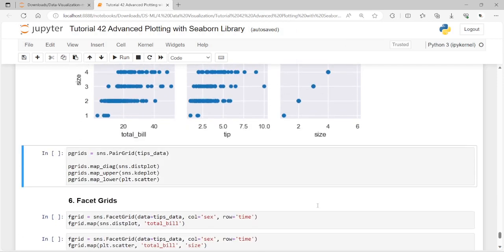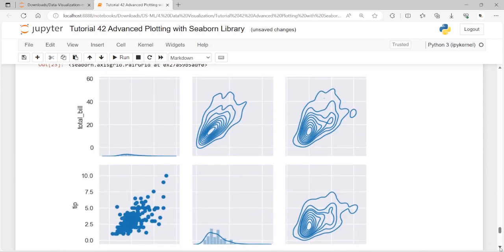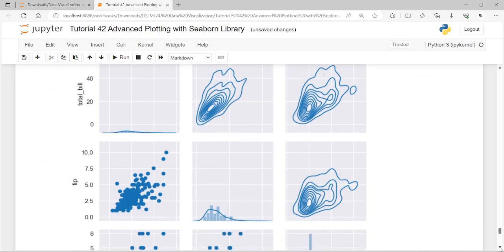Okay, so here kindly observe, we are going to have the kernel density estimation also, and here you can make use of a distribution plot, and of course a scatter plot where you want. Here I just specified the diagonal, upper and lower. So let me explore this, and here we go with the exact pattern. Yeah, so this is how you can have it.